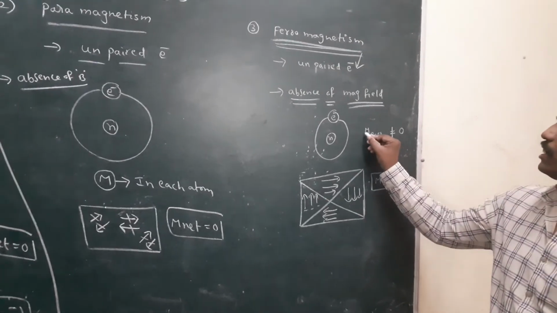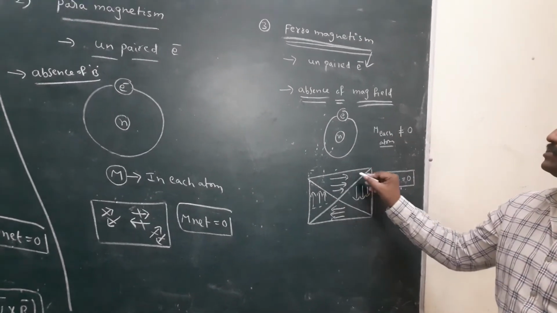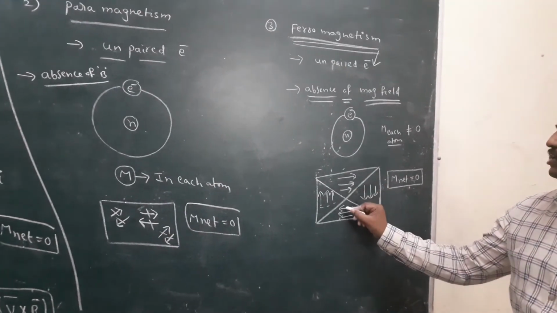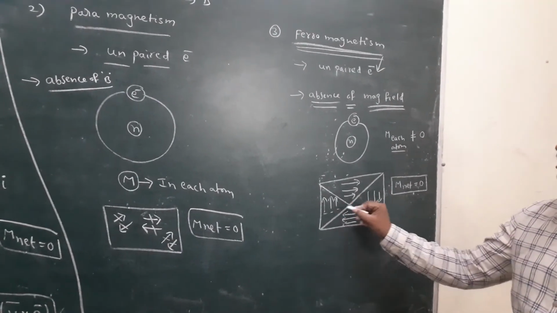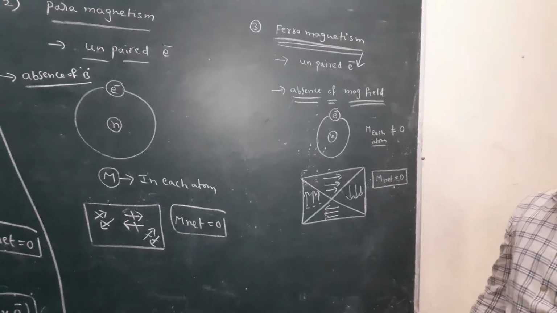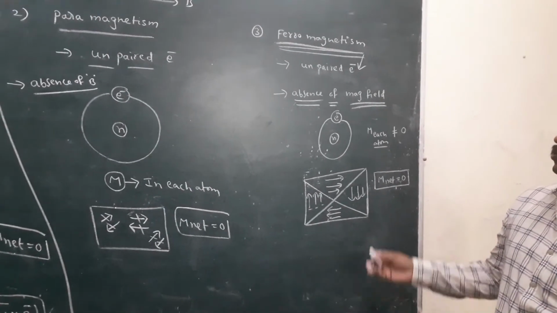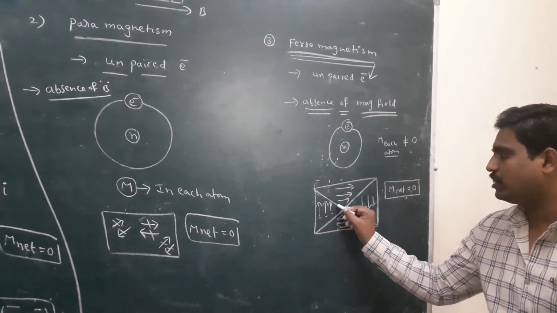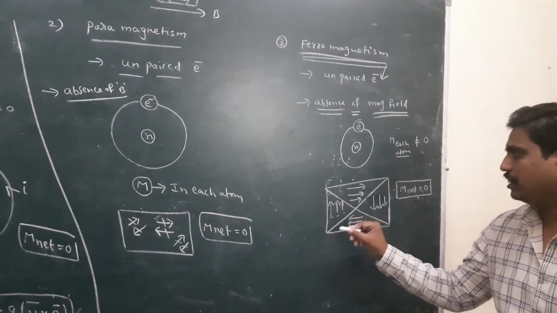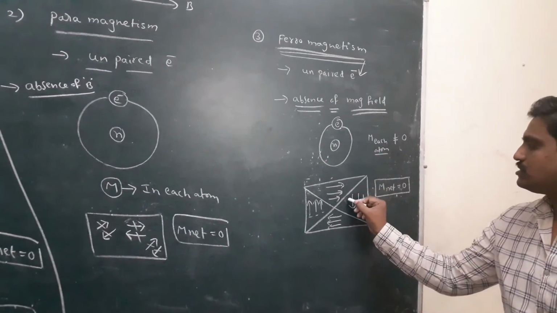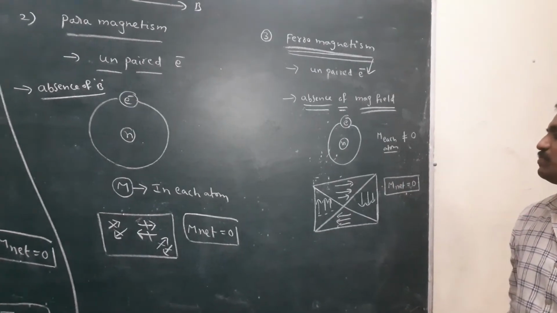Each atom has a magnetic moment, but the substance contains a large number of atoms; in this direction they cancel, in this direction they cancel. So the net magnetic moment becomes zero. Looking at the diagram, in this region a net magnetic moment is present. In this region also a net magnetic moment is present.